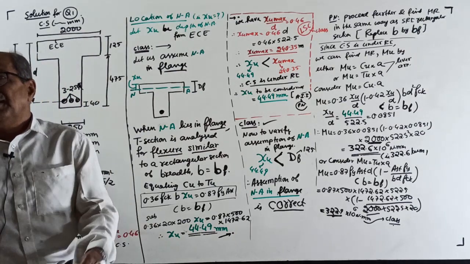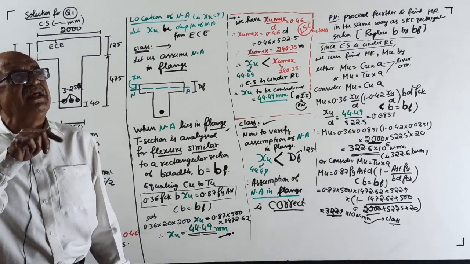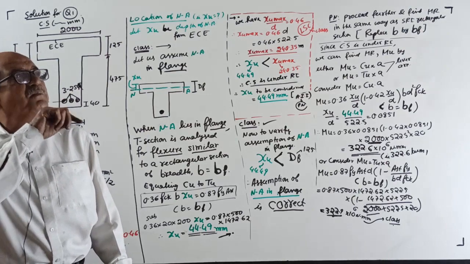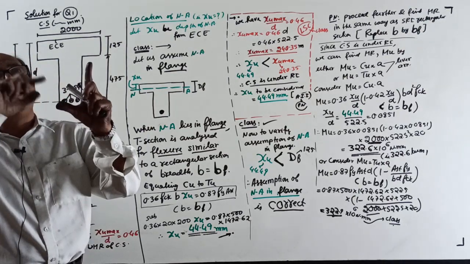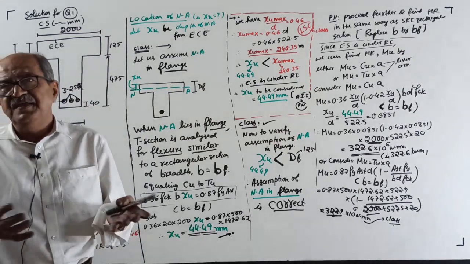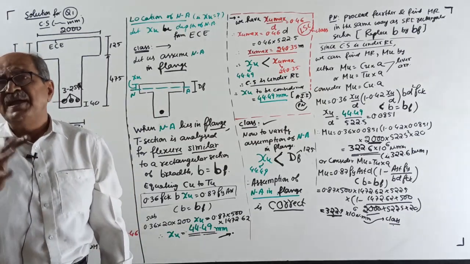Substitute in the formula, get ultimate MR. If you want formula, 0.36 into XU by D into 1 minus 0.42 XU by D into BWD square FCK plus 0.45 FCK into BF minus BW into YF into D minus YF by 2. I am seeing the stress distribution, seeing the force, seeing the lever arm, not by hurting.